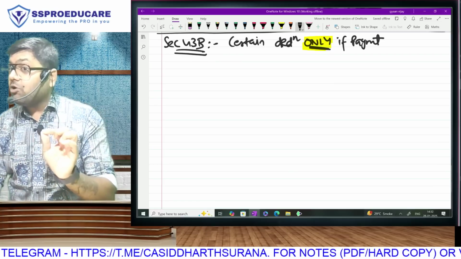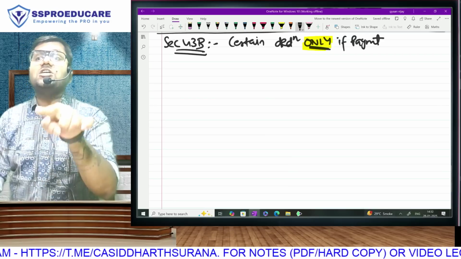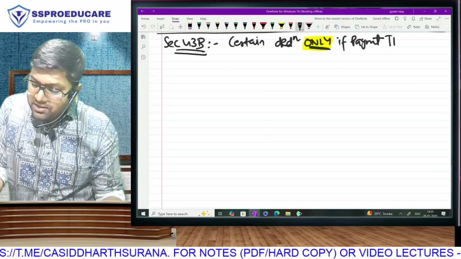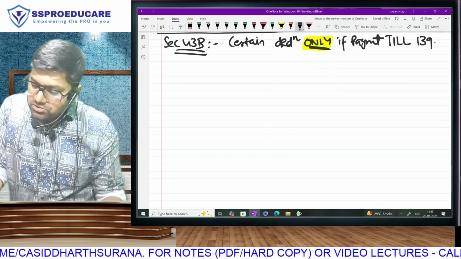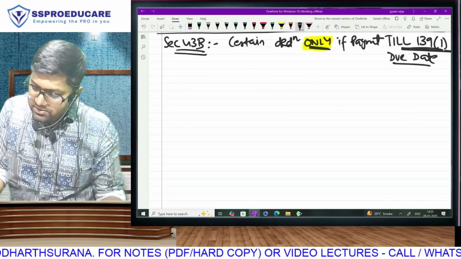Means normally outstanding expenses are allowed or disallowed? Allowed. But these outstanding expenses are disallowed. And for making payment, we are giving you time till July 31, the 139.1 due date. What is the 139.1 due date? July 31.